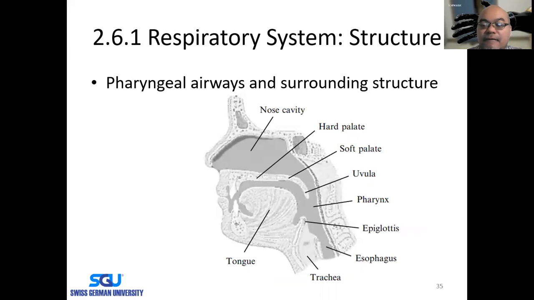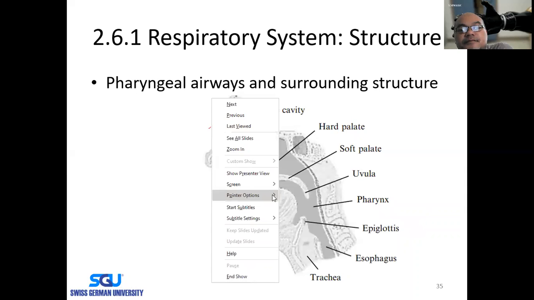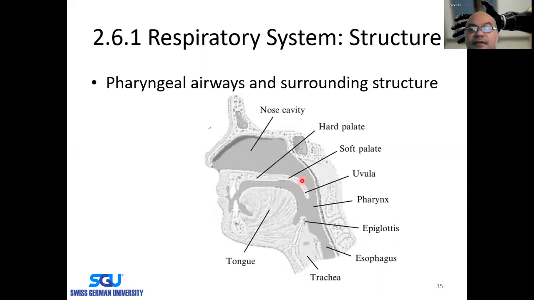So let's review a little bit the structure of the respiratory system. This is the upper tract respiratory system, which consists of the nose cavity, the hard palate here, the soft palate here, and then the uvula, which basically limits the respiratory system from the digestion system.